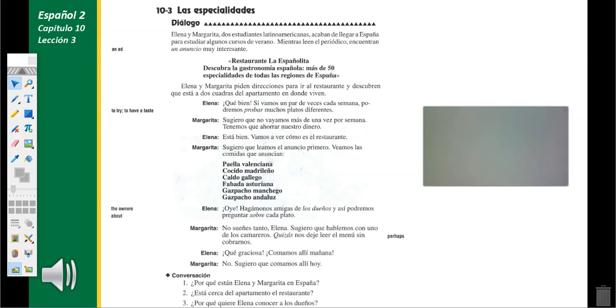Sugiero que no vayamos más de una vez por semana. Tenemos que ahorrar nuestro dinero. Está bien. Vamos a ver cómo es el restaurante. Sugiero que leamos el anuncio primero. Veamos las comidas que anuncian. Paella valenciana, cocido madrileño, caldo gallego, fabada asturiana, gazpacho manchego, gazpacho andaluz. Oye, hagámonos amigas de los dueños y así podremos preguntar sobre cada plato. No sueñes tanto, Elena. Sugiero que hablemos con uno de los camareros. Quizás nos deje leer el menú sin cobrarnos. ¡Qué graciosa! Comamos ahí mañana. No, sugiero que comamos allí hoy.